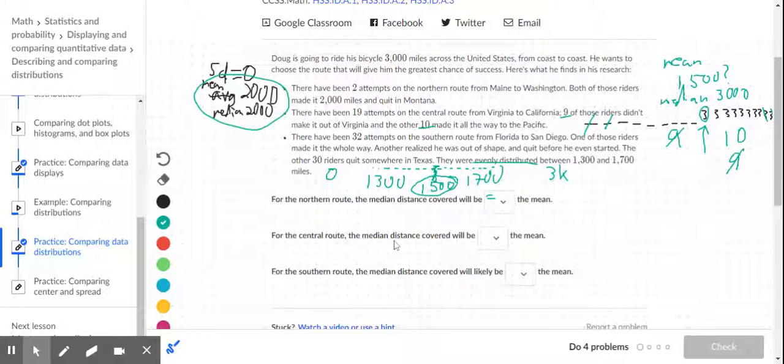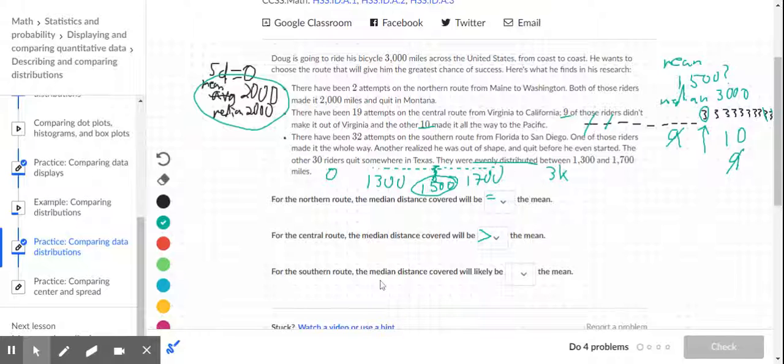For the central route, the median distance covered will be greater than the mean, right? Greater than goes that way. We talked about that. The median was actually 3,000 because it's the middle term in the data. The mean or the average was somewhere around 1,500, maybe a little bit above, right?